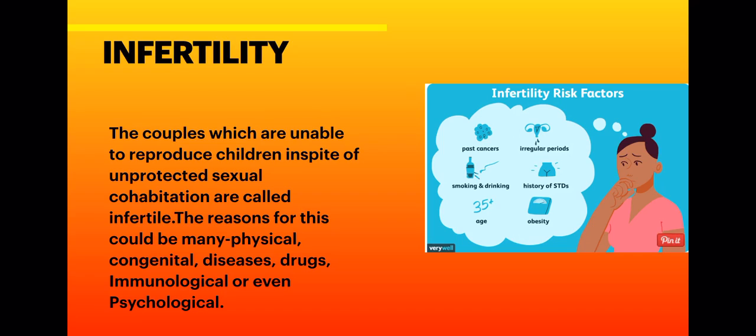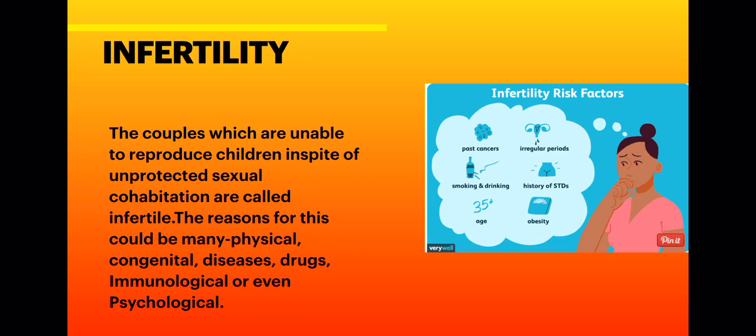So certain specialized clinics are there which are called infertility clinics. You might have seen their advertisements in newspapers as well as on TV. These clinics help in the diagnosis and corrective treatment of some of these disorders, and they also enable couples having no children to have children.